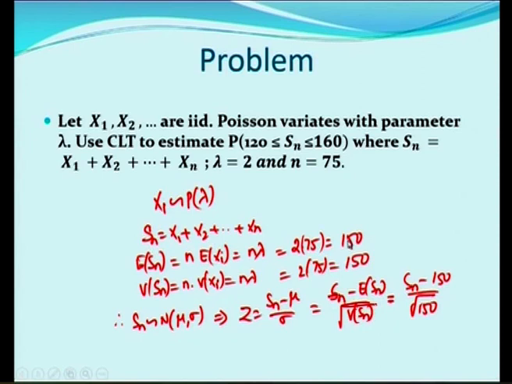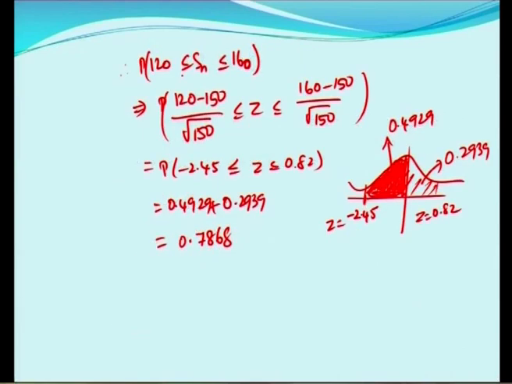We have just found the mean and variance of the partial sums. Sn minus E of Sn by root of V of Sn is equal to Sn minus 150 by root of 150. Now, we want the probability of 120 less than or equal to Sn less than or equal to 160. So, 120 and 160 have to be converted to Z values. So, 120 minus 150 by root of 150 less than or equal to Z less than or equal to 160 minus 150 by root of 150. The calculation gives you the value minus 2.45 less than or equal to Z less than or equal to 0.82.